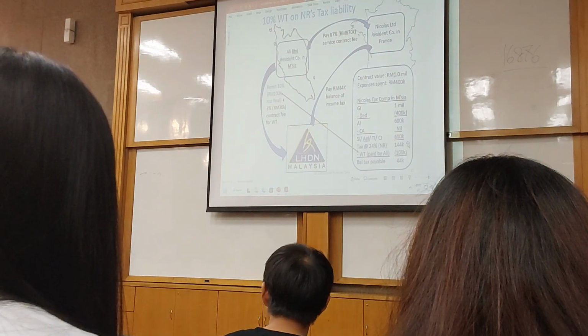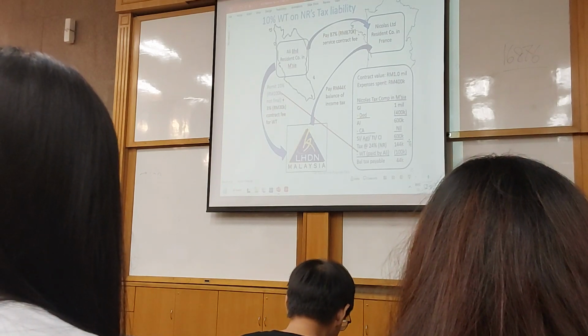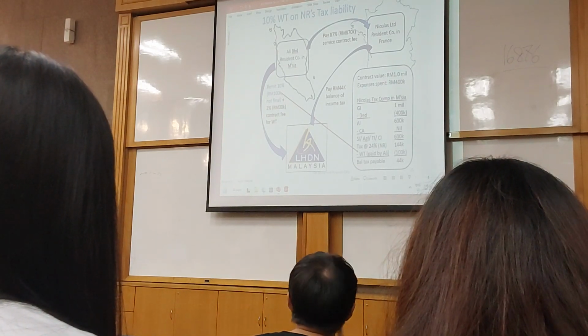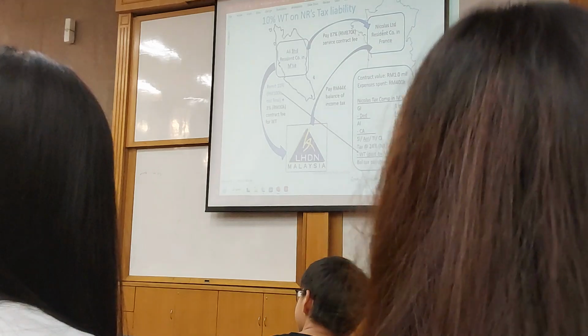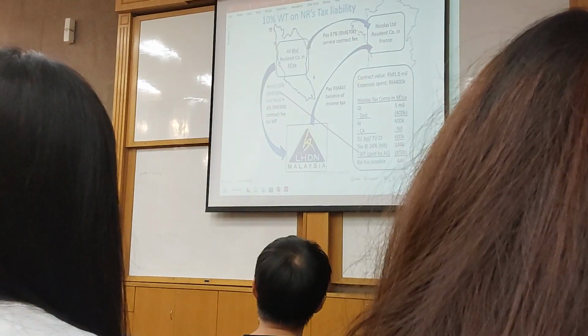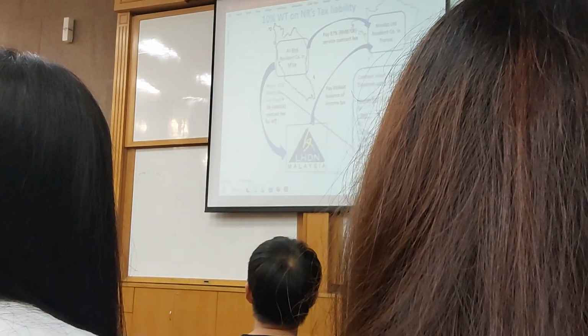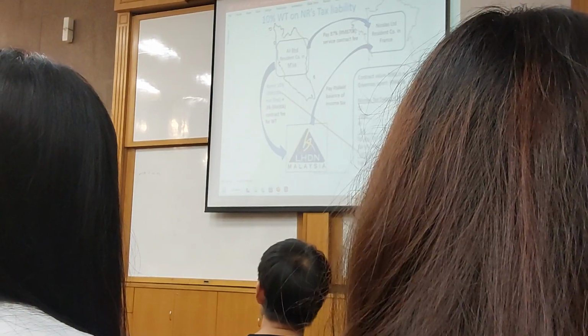Next thing is, in this case here, Ali Berhad has already helped Nicholas to pay tax in advance, isn't it? The withholding tax, 130,000. So the 10% is 100,000. This 100,000 will then become a tax credit in the accounts of Nicholas. That's why you see a minus here.